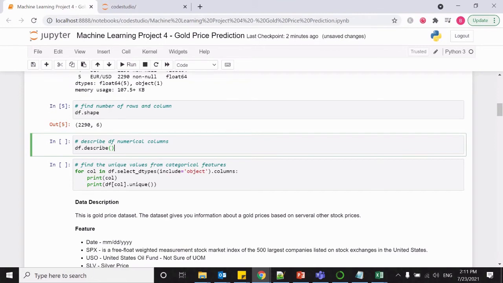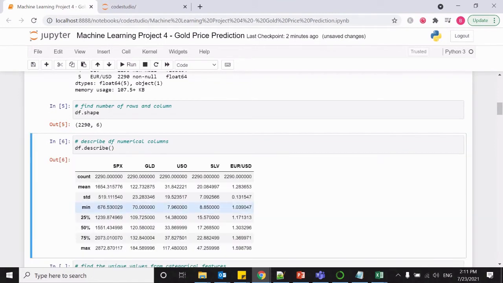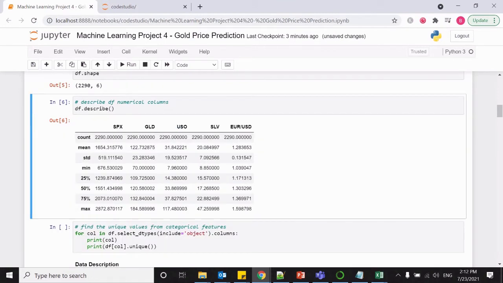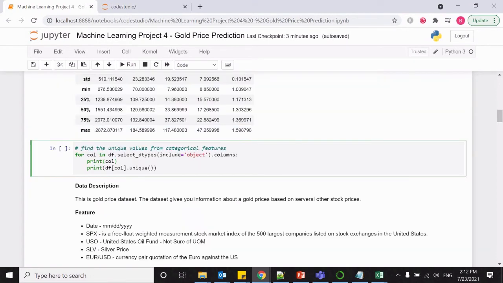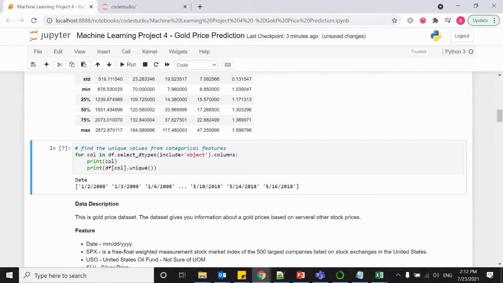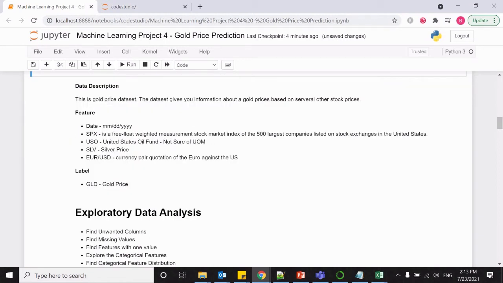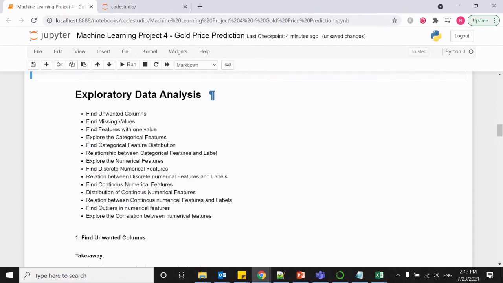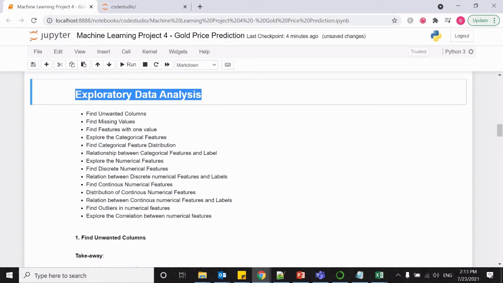Now let us understand the numerical columns and their behaviors. So these are my numerical features, and these are the stats of those features. Now let us understand the categorical feature and its unique values. So basically, the date feature is a non-numerical column. Okay. So in a given data set, these many are the features, and this one is our label. Now let us perform the exploratory data analysis. In this, we are going to perform these many activities.